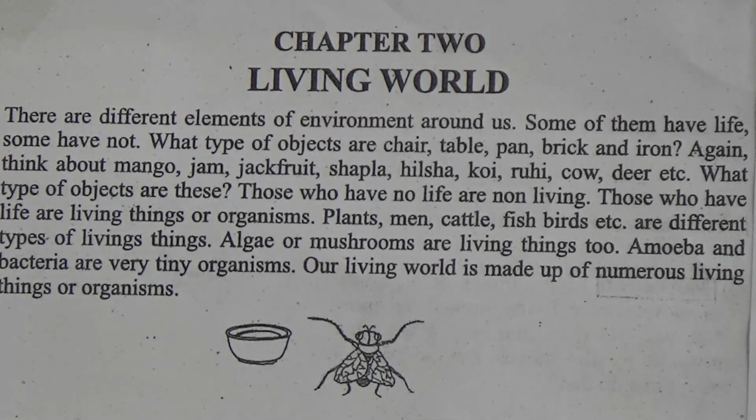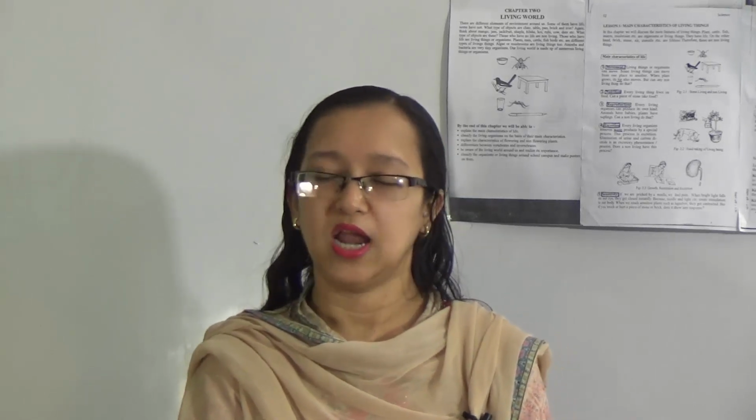In our previous classes like 2, 3, 4, you know that the things around us in the environment are divided into two parts, the living things and non-living things. Living things are man, deer, cow, plants, and non-living things are chair, table, bench, book. They have no life, and living things have life. In the living things, there are many types. Some living things are very teeny, some are big, some are medium sized, some are plants, some are animals. So, we will discuss this today.